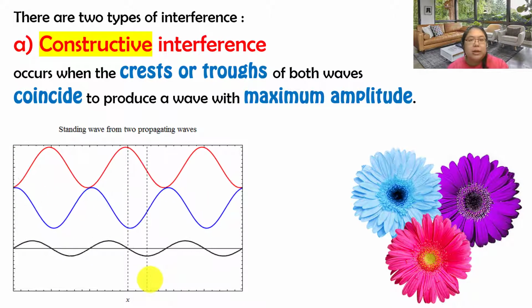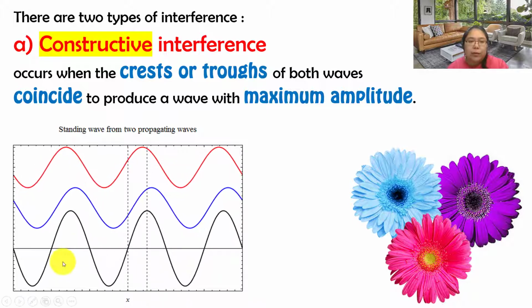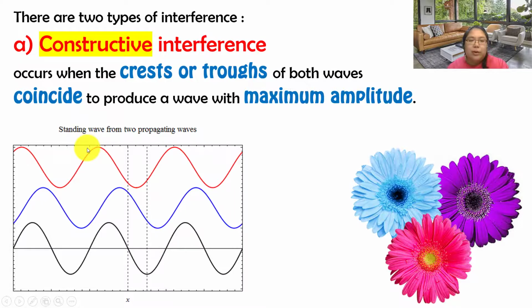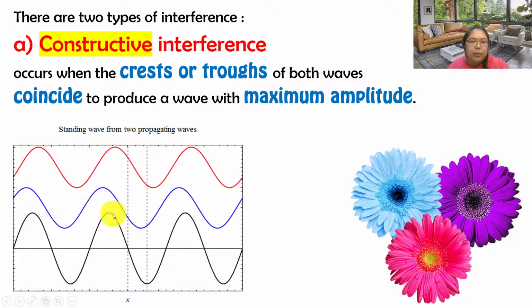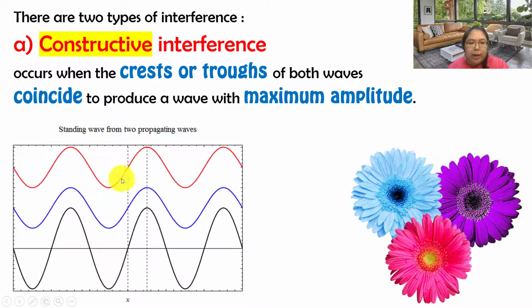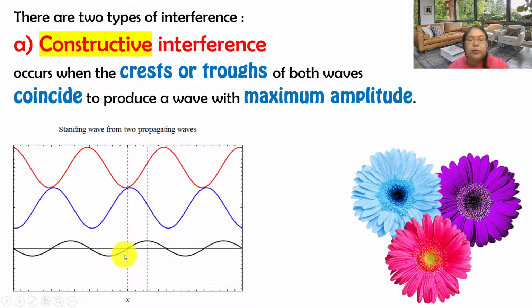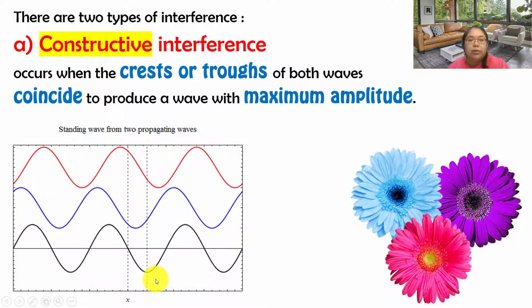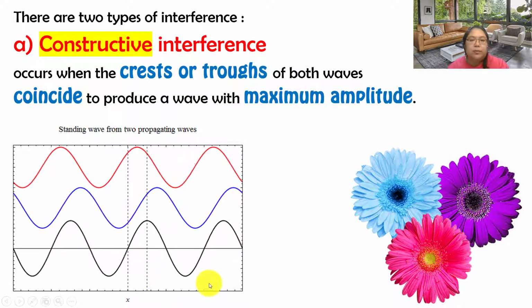For example, a crest meets another crest. From here you can see the red color is a crest and the blue color is also a crest, and they produce a maximum amplitude. If I use troughs, the red color is a trough and the blue is also a trough, then you produce a maximum, a trough. This we call constructive interference.